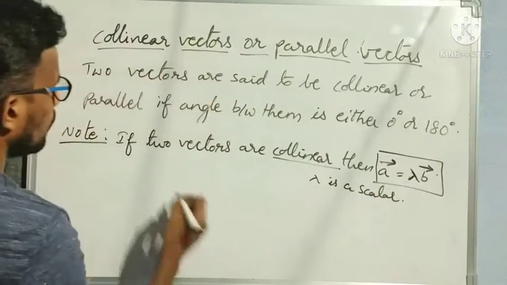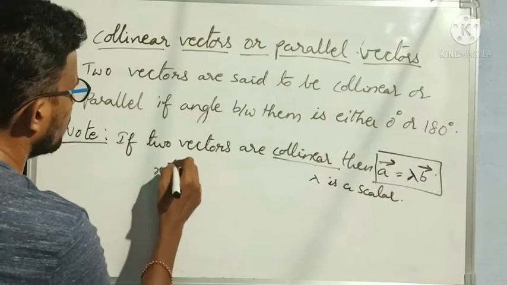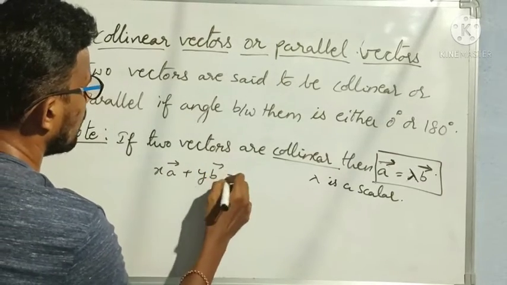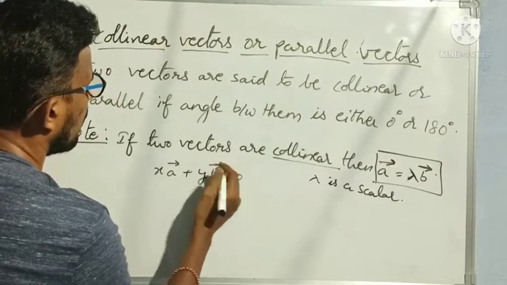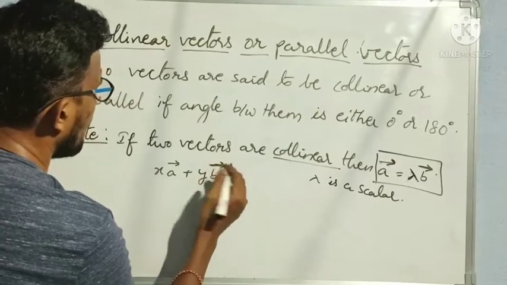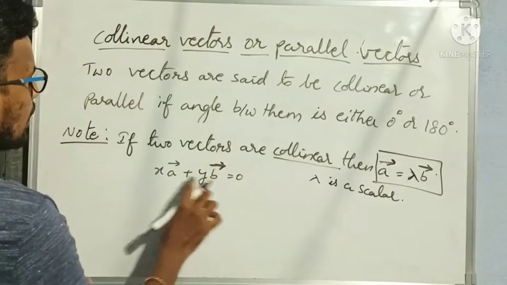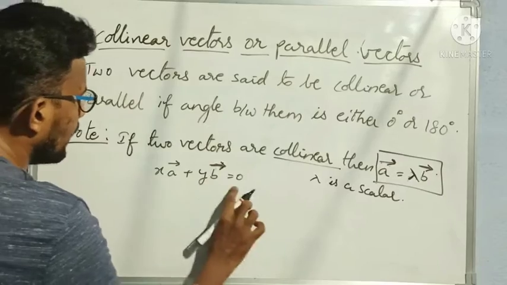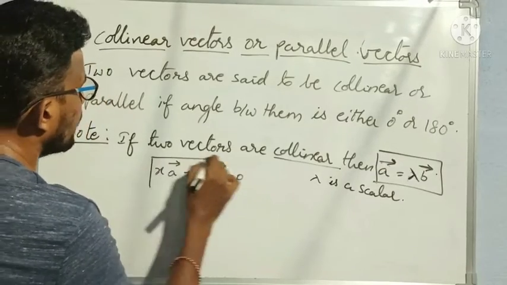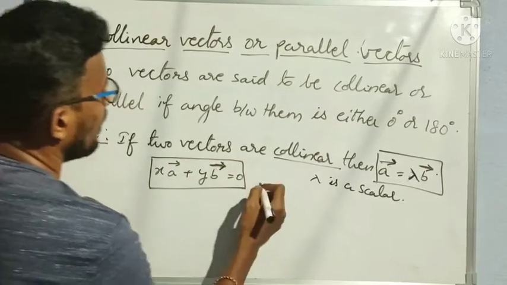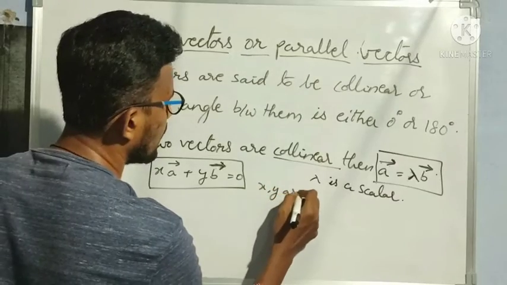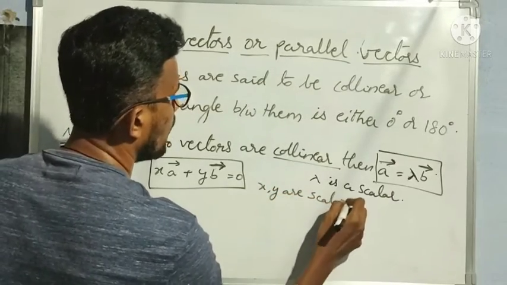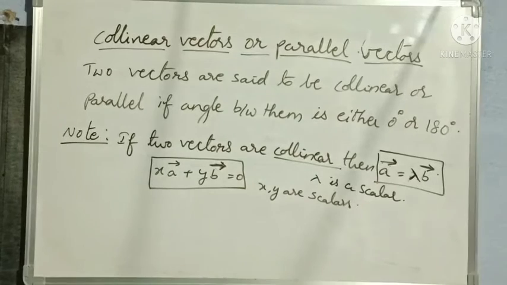If not, you can take it like this: x a bar plus y b bar is equal to 0. Always when these two vectors a bar and b bar are parallel, then definitely they will satisfy this condition that x a bar plus y b bar is equal to 0, where x comma y are scalars here also. Scalars are nothing but real numbers.